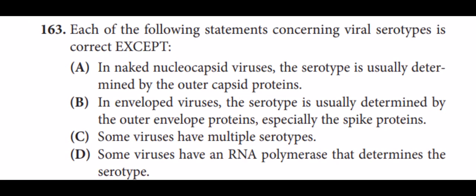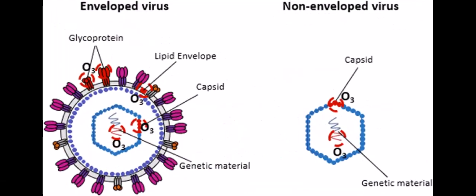So in the statement, they want to check our knowledge about viral serotypes. Option A, in naked nucleocapsid viruses, the serotype is usually determined by outer capsid proteins. What are naked nucleocapsid viruses? I told you the concept of envelope. If the virus is enclosed in an envelope, it is called an enveloped virus, and if it is not, it is called a naked virus.